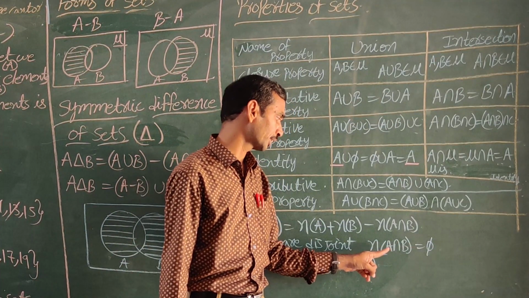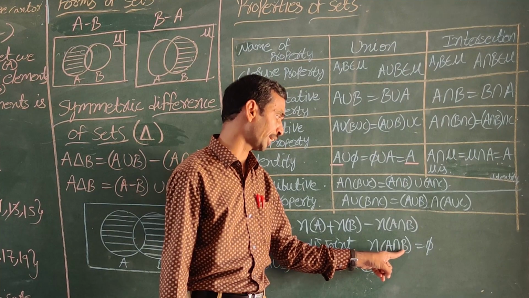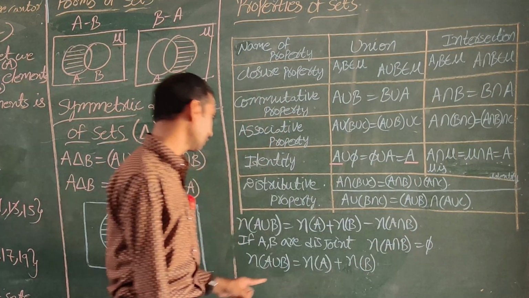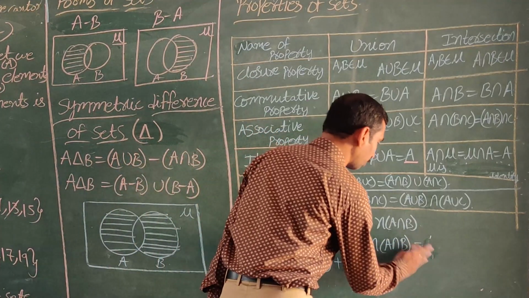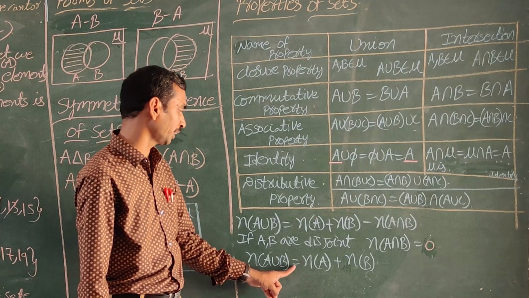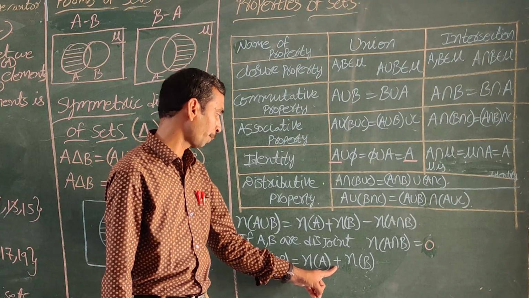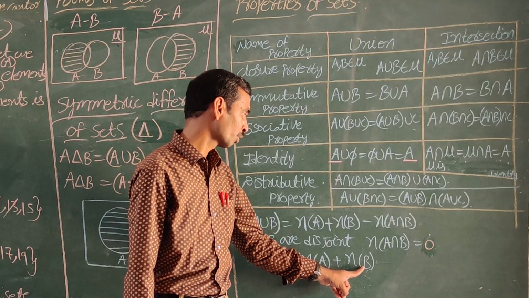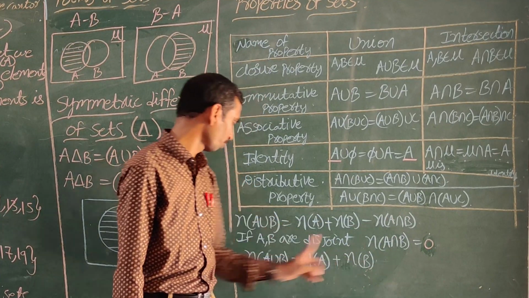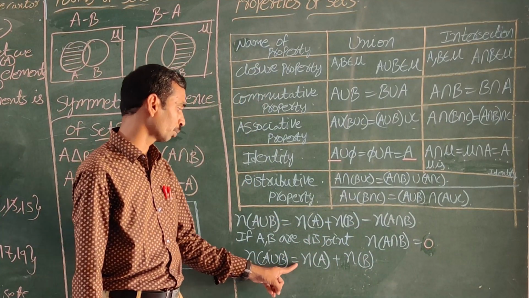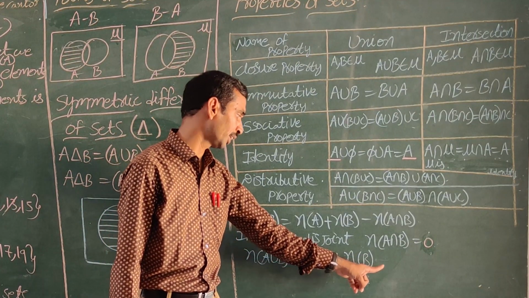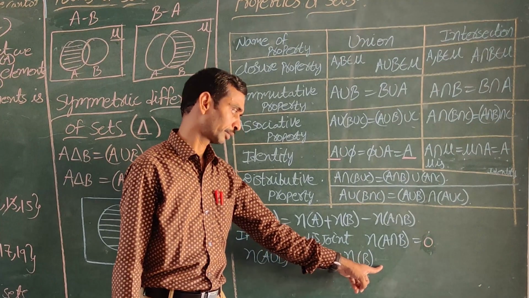In disjoint sets, the number of elements in A intersection B, the null set, is 0. Then number of A union B is equal to number of A plus number of B, since plus 0 is no need to write. This is the condition for disjoint sets.